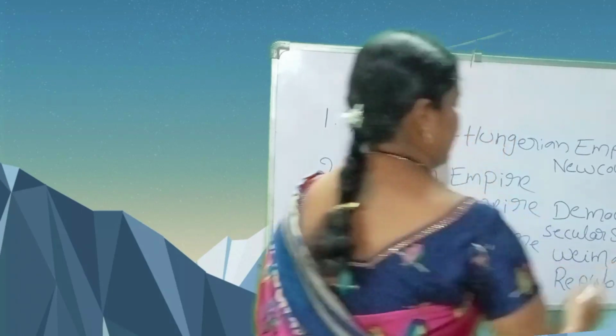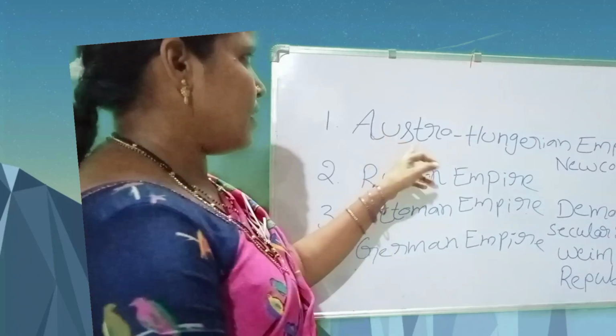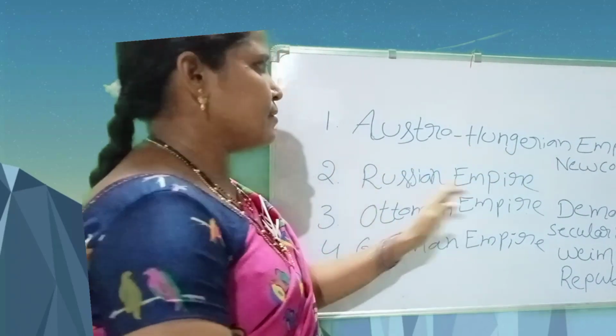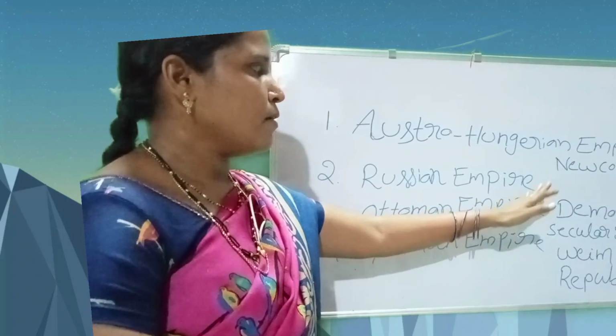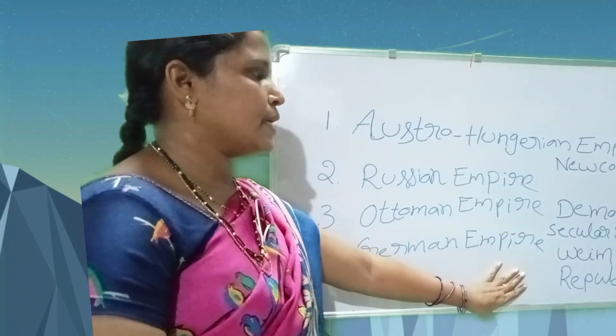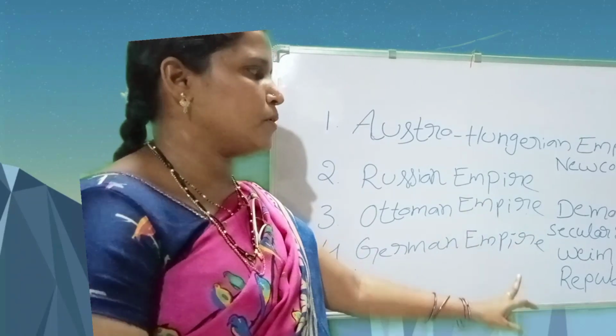Students, do you understand these four empires? The Austro-Hungarian Empire divided into new countries. The Russian Empire also divided into new countries. The Ottoman Empire formed as a democratic secular state. The German Empire became the Weimar Republic.